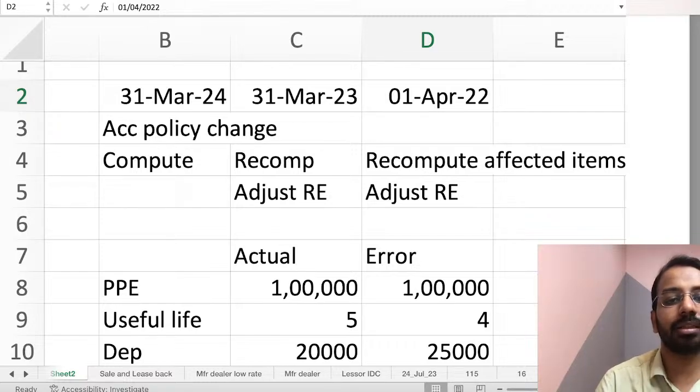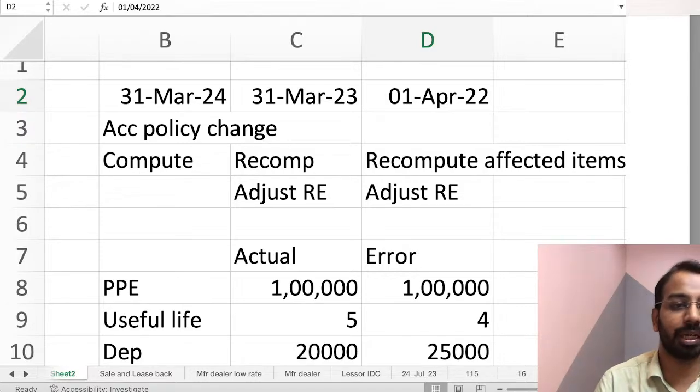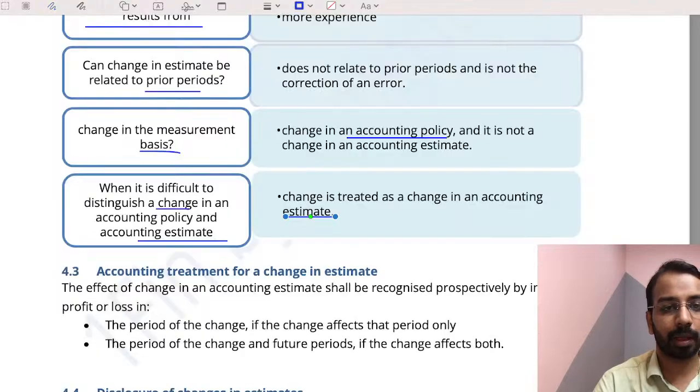If there is a change in the measurement basis, it is a change in the accounting policy. If you move from FIFO to LIFO, that is not a change in accounting estimate. But while calculating NRV, I have determined the NRV with more information. That is a change in accounting estimate. When it is difficult to distinguish a change in accounting policy and accounting estimate, you will treat it as a change in accounting estimate. Okay.